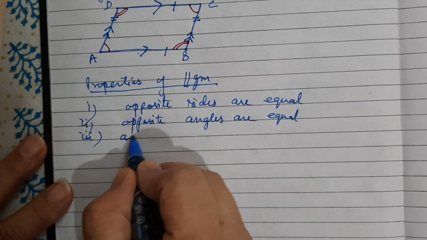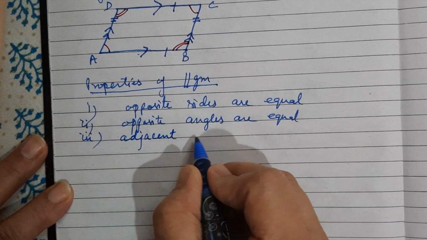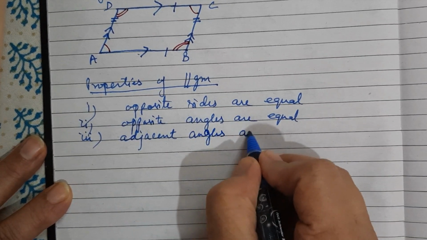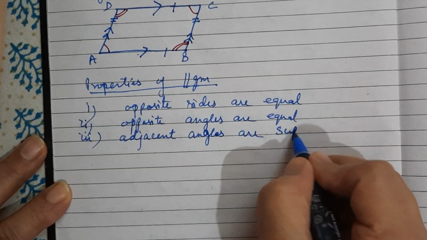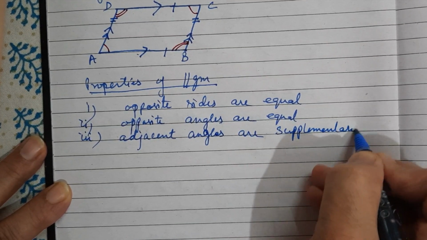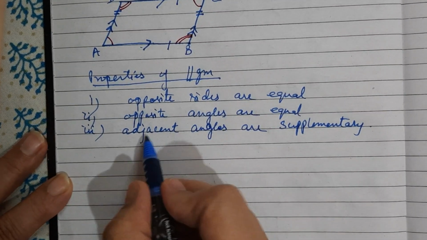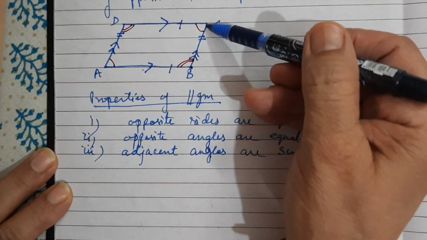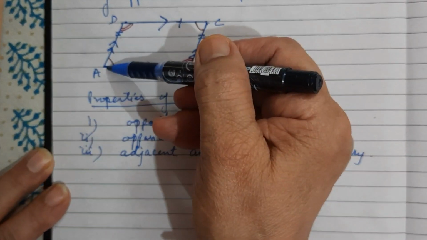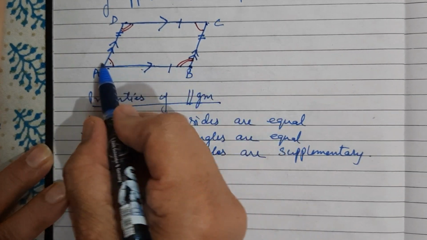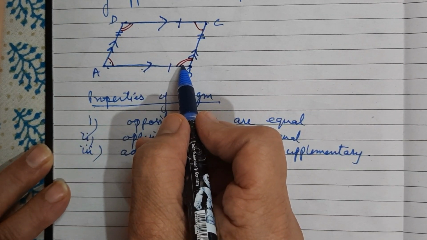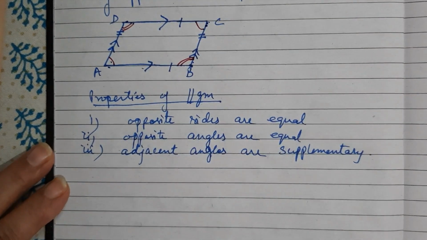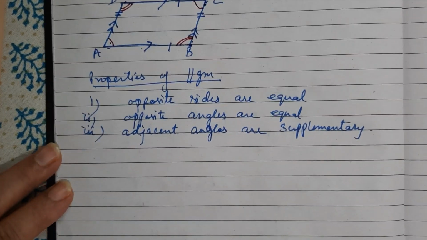Third is adjacent angles are supplementary. It means, first of all, what are adjacent angles? A and B are adjacent angles, B and C adjacent, C and D adjacent, D and A are adjacent. So angle A plus angle B, sum is always supplementary, means 180 degrees. Angle B plus angle C equal to 180 degrees. They are also known as co-interior angles.